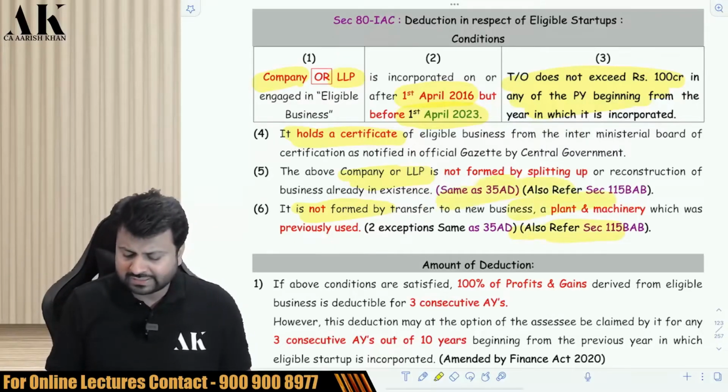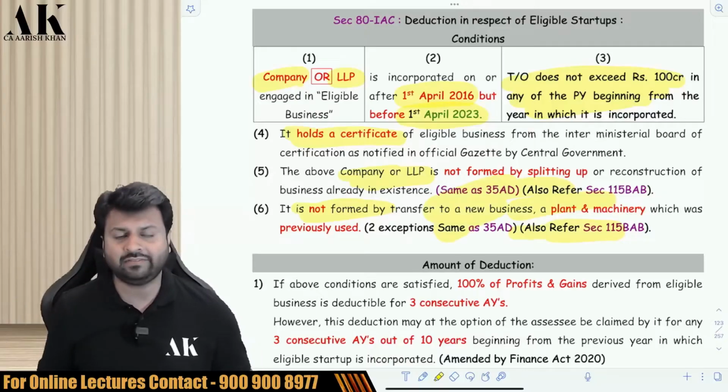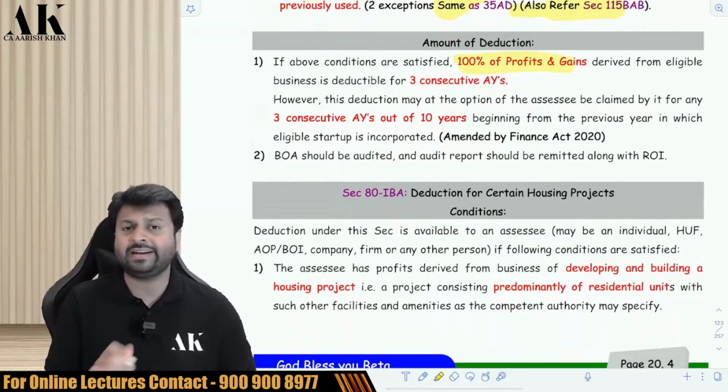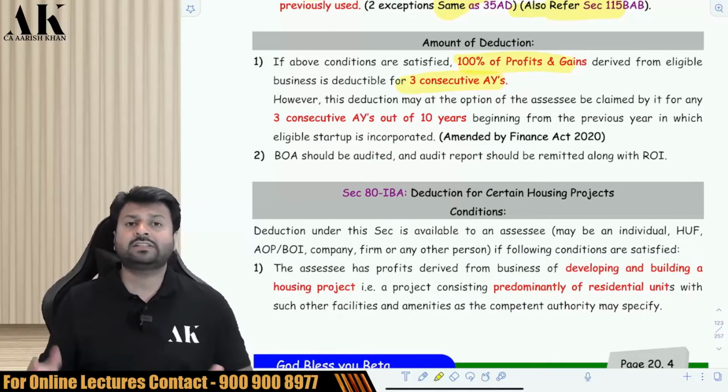These are the 2 points which are the same as what was there in 35AD also, if you remember that. Okay. Now if you fulfill these conditions, your 100% profits will be deductible for 3 consecutive years. And which 3 consecutive years?